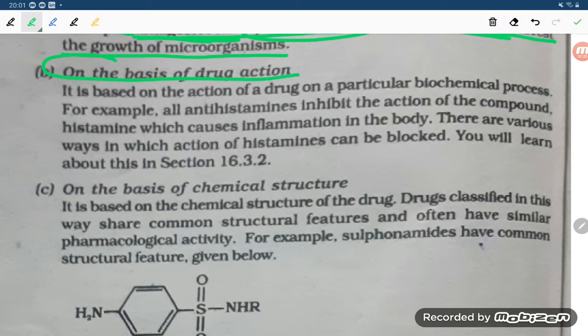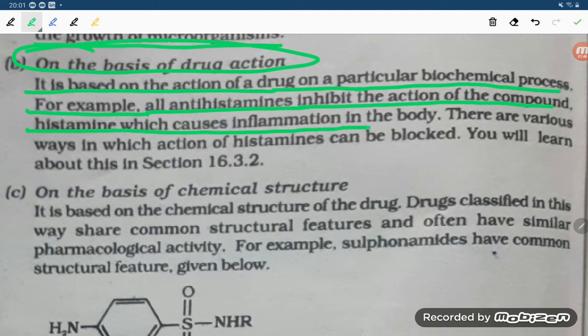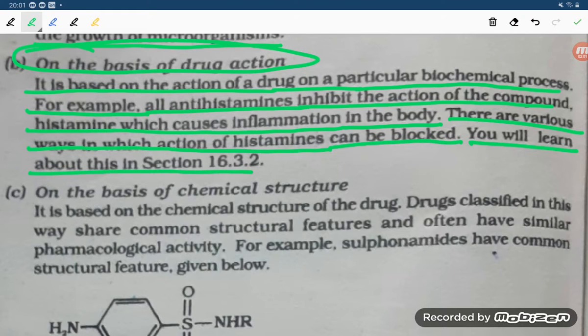Second one is on the basis of drug action, students. It is based on the action of a drug on a particular biochemical process. For example, all antihistamines inhibit the action of the compound histamine, which causes inflammation in the body. There are various ways in which the action of histamine can be blocked. You will learn about this section. So this is where the drug is acting, students.